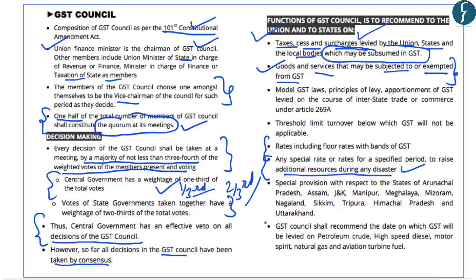Further, it has been provided in the Constitutional Amendment Act itself that the GST Council shall recommend the date on which the GST will be levied on petroleum crude, high-speed diesel, motor spirit, natural gas, aviation turbine fuel, etc. So all these are presently not included in the GST regime. However, the GST Council has the power of recommending the date from which the taxes on these products can be imposed.